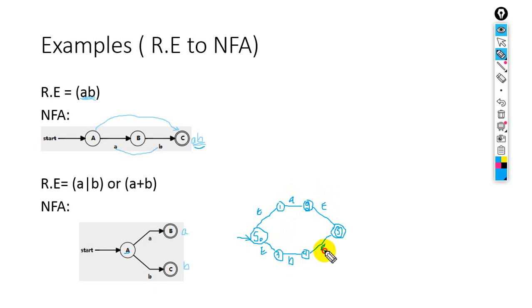Earlier we said that the NFA has an empty string or null string. This is the representation of the null string: epsilon. We can represent the null string by different symbols, for example epsilon or lambda. We can also represent it by using this sign. So these are different representations of the null string.